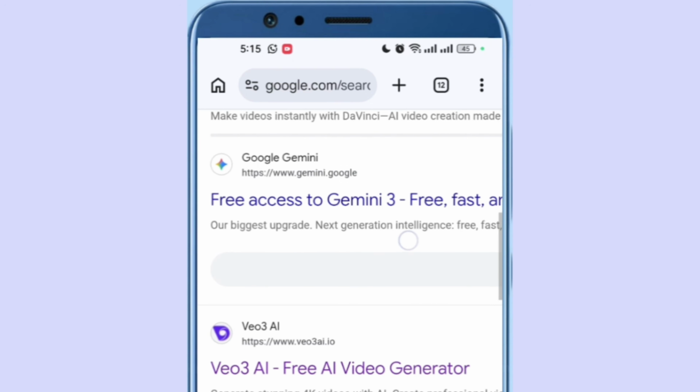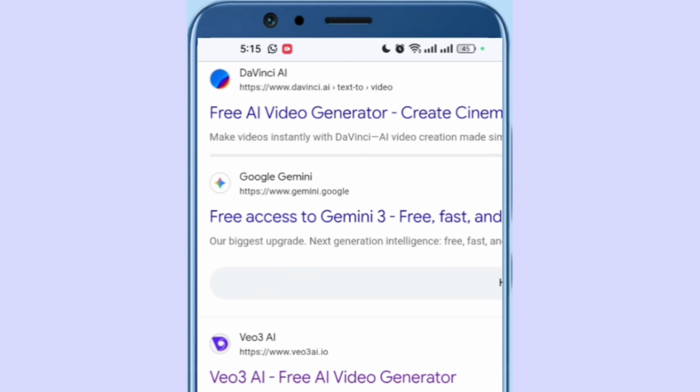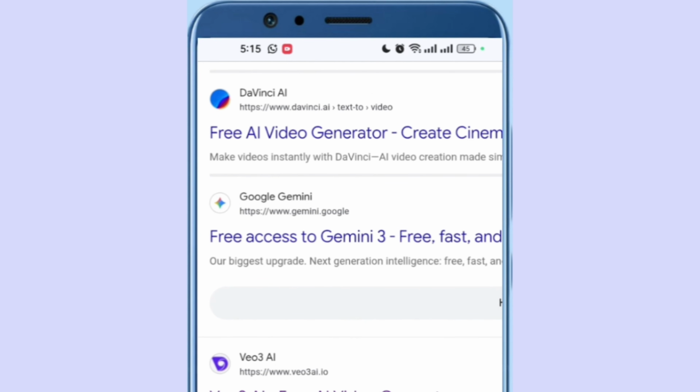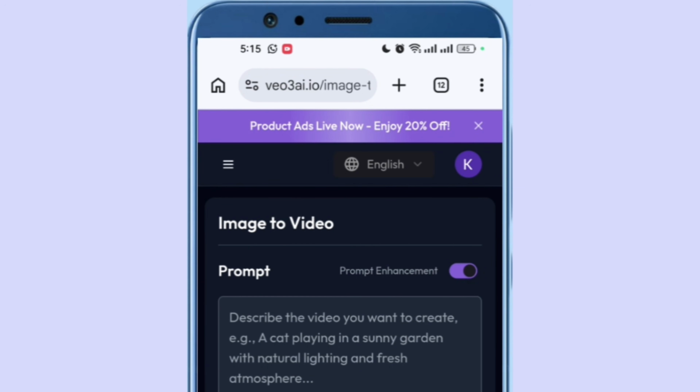This is the exact software that we're going to be using right now, the exact tool. So this is it, VO3AI, and the website is www.vo3ai. This is it right here. Okay, the purple one as well. Everything we are using today is just purple, and that is fine.